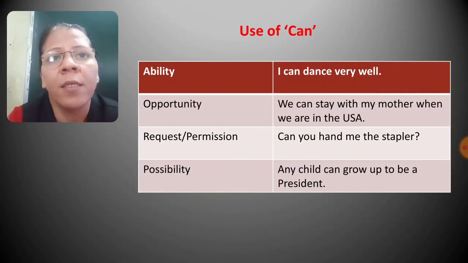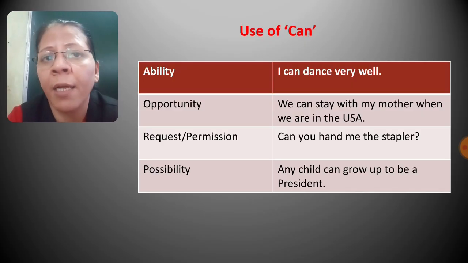The next is use of can. So can is used to show ability. It means you are able to do something. So to show ability, we use can. For example, I can dance very well. It means I am able to dance very well.